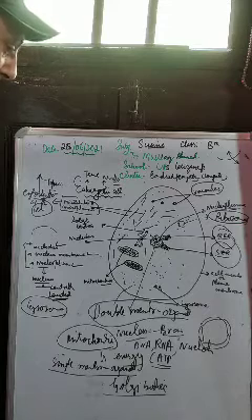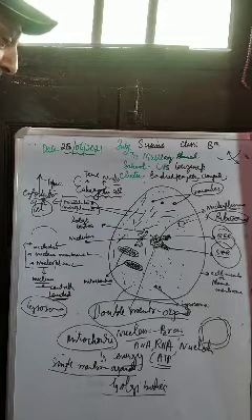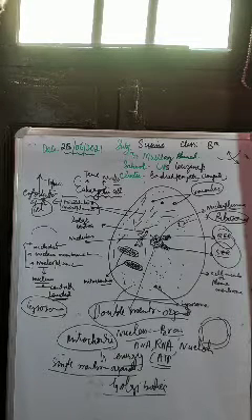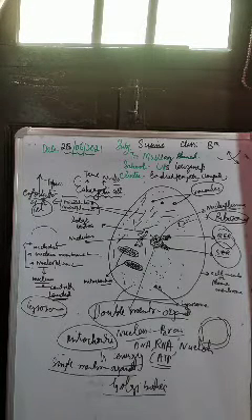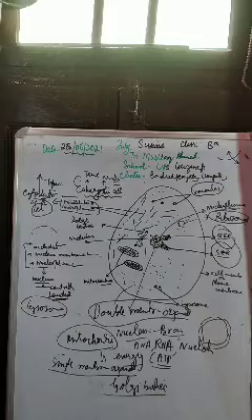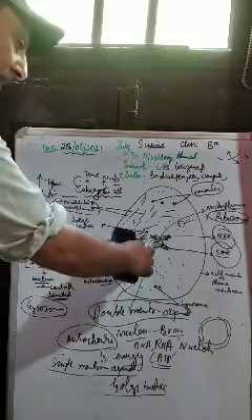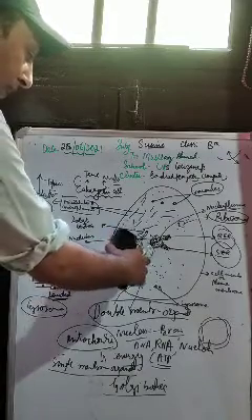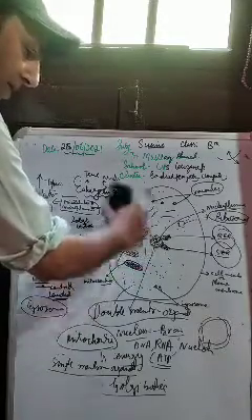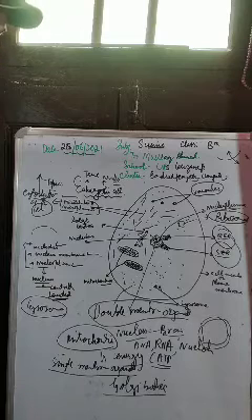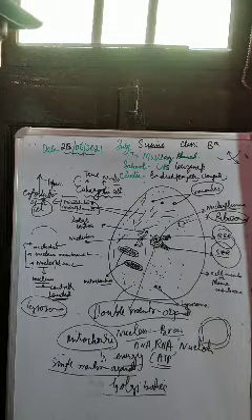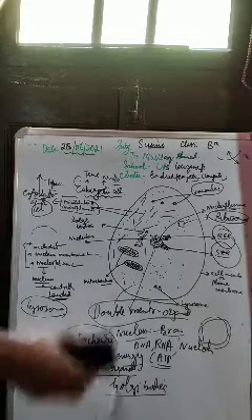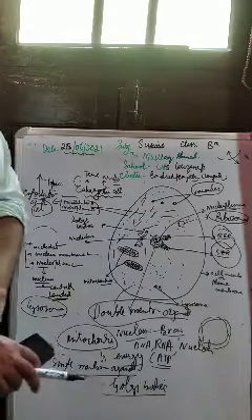And here you see the chromatin material, which is present in the nucleoplasm. This is separated from the cytoplasm by the nuclear membrane. The nucleus in the eukaryotic cell is a double membranous organelle, right? In the prokaryotic cell there was no true nucleus, no nuclear membrane at all. But here you see the nucleus along with the nuclear membrane, right? Those organisms which are made up of eukaryotic cells are called eukaryotes. For example, we human beings are eukaryotes, plants are eukaryotes, fungi are eukaryotes.